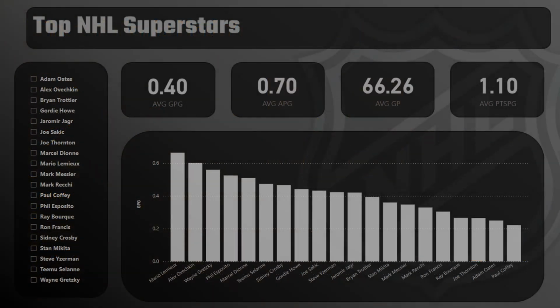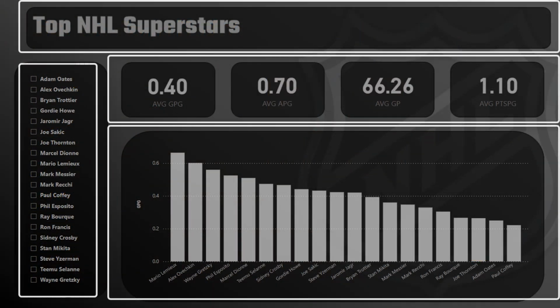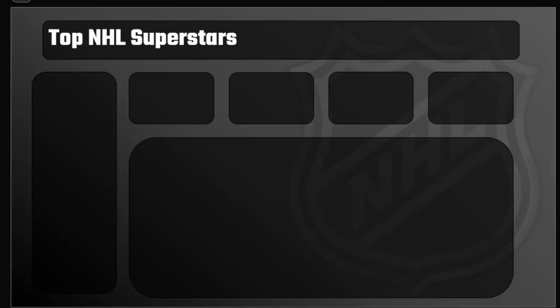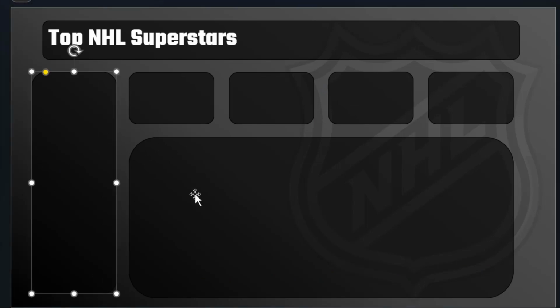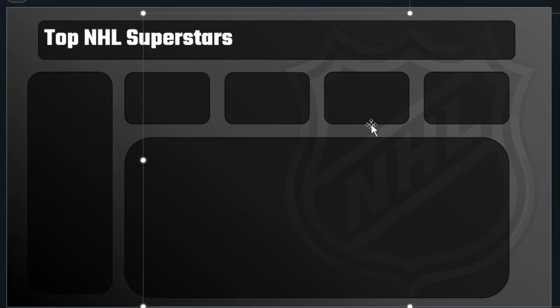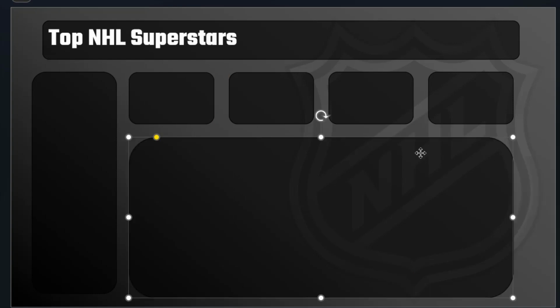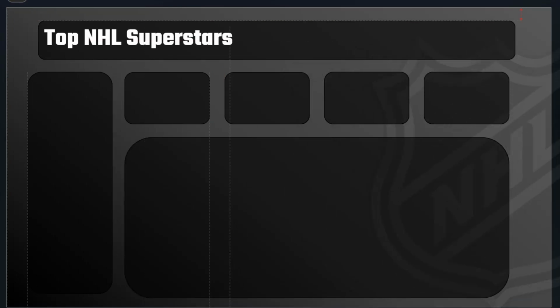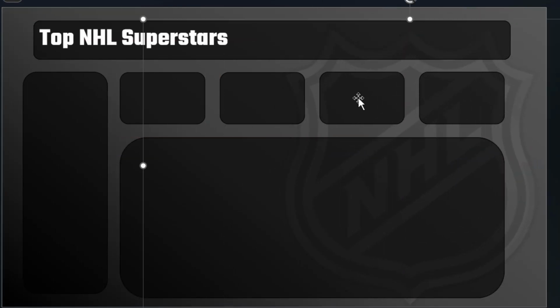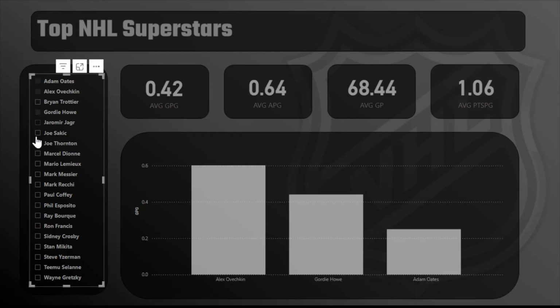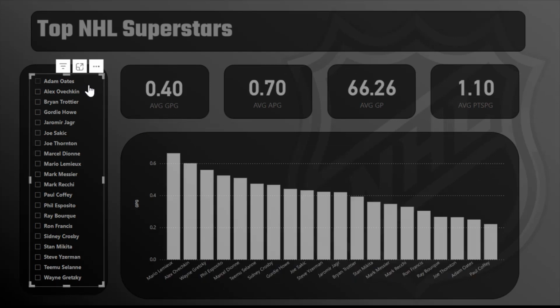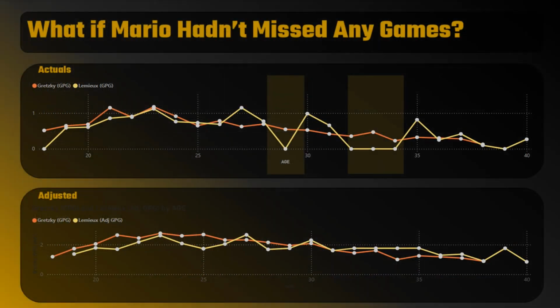The Power BI report here comprises 7 elements: 1 title bar, 1 slicer control, 4 cards, and 1 clustered column chart. We use PowerPoint to create the background image for Power BI and then add the data fields to each of the controls. With some reformatting, we created a dark theme design with a gradient background and a transparent logo for branding. The default report shows all of the superstars that we curated for the project. You can use the slicer to filter on specific players, and the clustered column chart will update, as will the metrics at the top of the report.